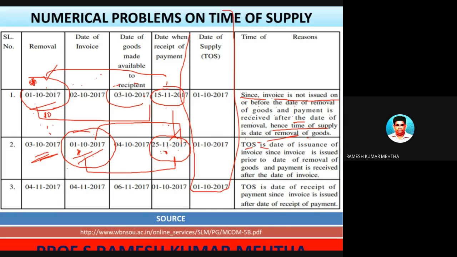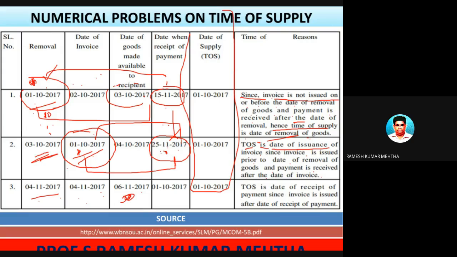So time of supply is the date of issuance of the invoice, since the invoice is issued prior to the date of removal of goods, and the payment is received after the date of invoice. Now let's look at the third particular numerical instance. The date of removal was 4. The date of invoice was also 4. So on the same day the invoice was prepared.